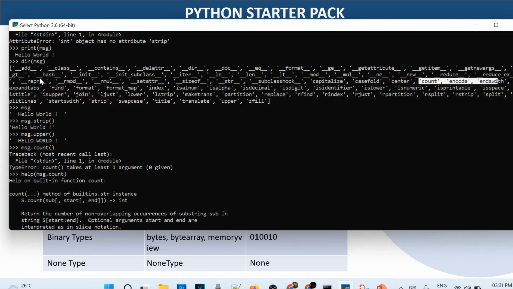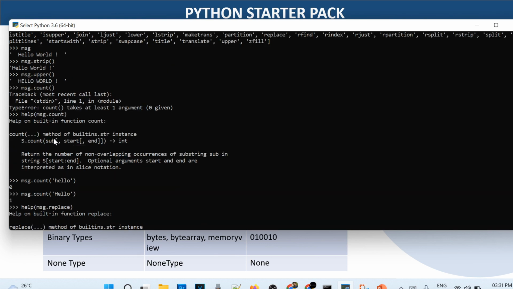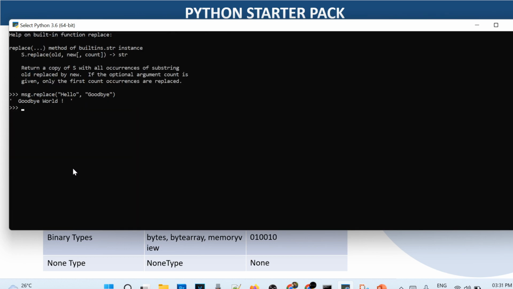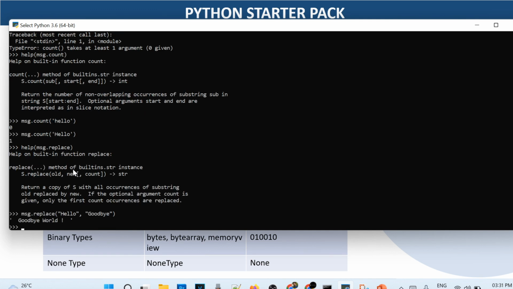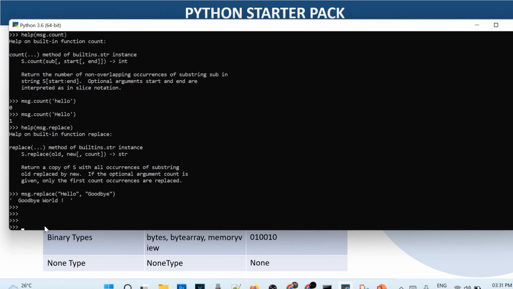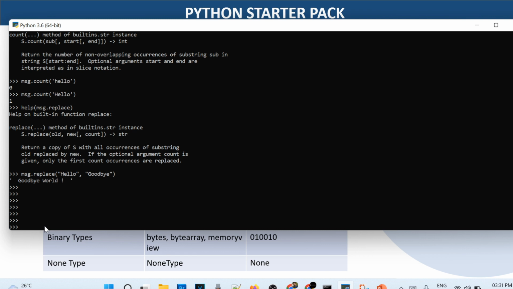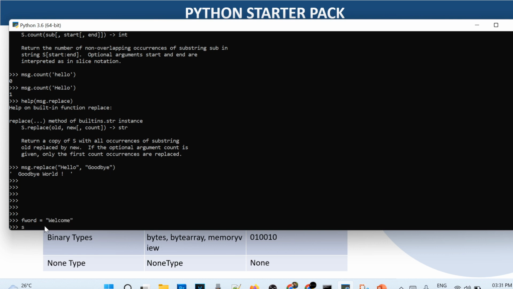Now, when we talk about these magic functions or dunder functions, let's see what add does. If you remember, we can add two strings. If we do welcome plus Python, two strings, it gave us welcome Python. So the addition operation is working for two strings. Internally, the plus operator will call this add method to add these two strings.